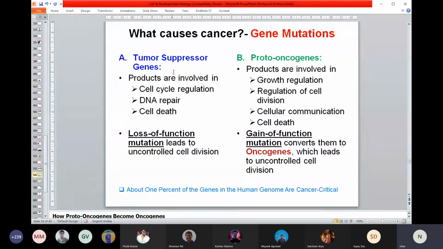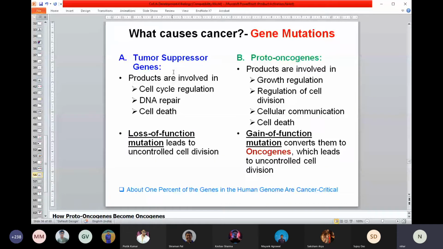Now you can think about it. These are the set of genes, and there could be 30, 40 such tumor suppressor genes already known. Collectively, the tumor suppressor genes are involved in tightly regulating the cell cycle, particularly the negative regulation. Now think, if there is a mutation of a tumor suppressor gene, what will happen?